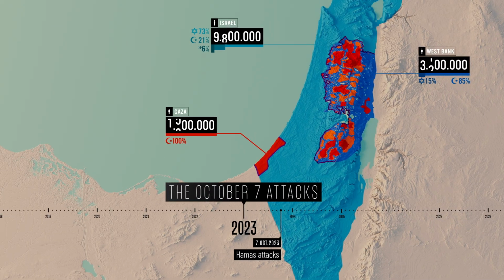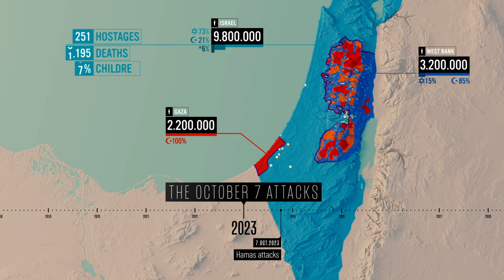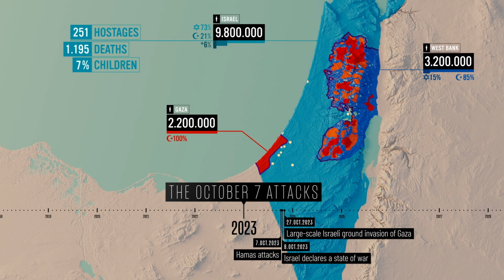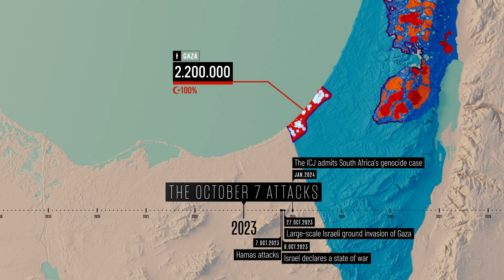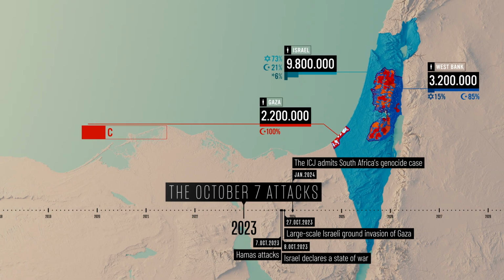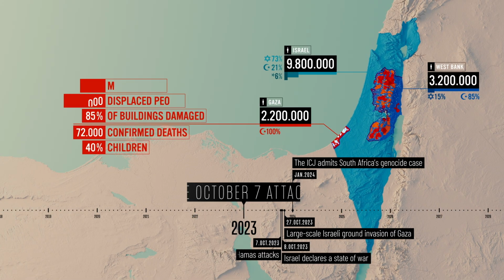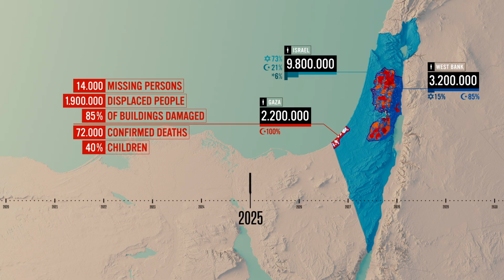Hamas launches an unprecedented coordinated attack against Israel, 1,200 dead and around 250 hostages. Israel responds with a large-scale military offensive in Gaza that lasts more than 2 years and causes the worst humanitarian crisis in its history. The International Court of Justice processes cases for alleged genocide and war crimes.